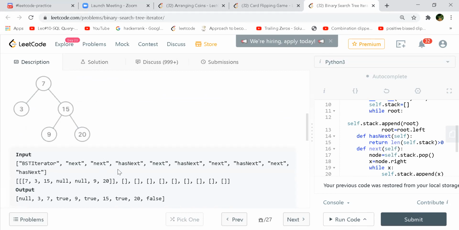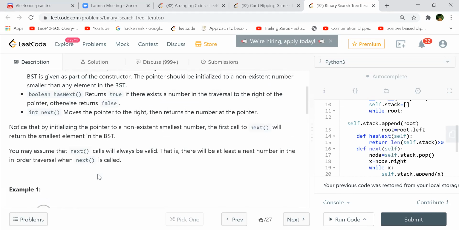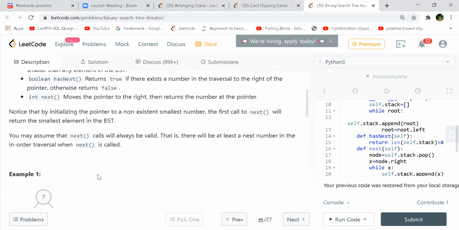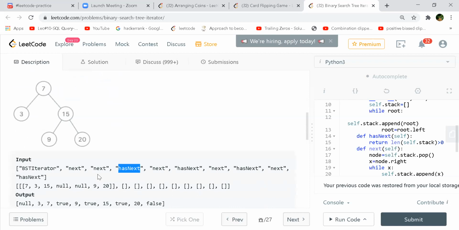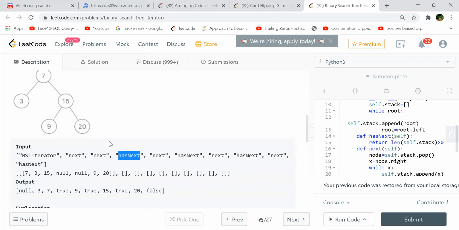Then next will be 7, and hasNext will check whether there exists a number to the right of the pointer. Basically, if there is any number still remaining which we have not completed in the in-order traversal, it will return true. The iterator actually starts from the leftmost one and goes all the way to the extreme right. So if you are still traversing the tree and are somewhere in the middle, if you have not completed the traversal, hasNext should always return true.